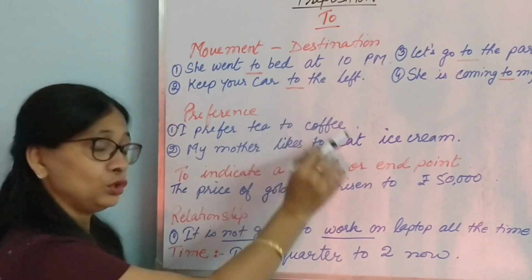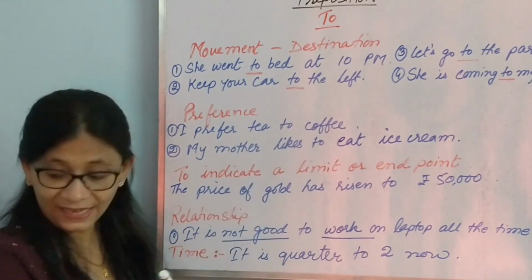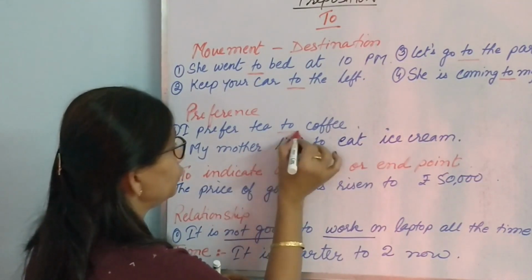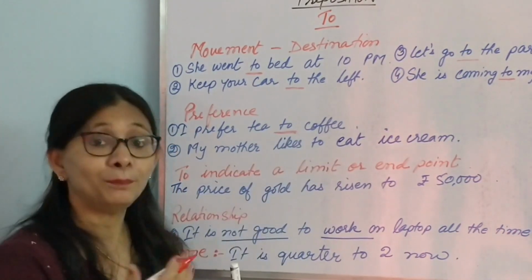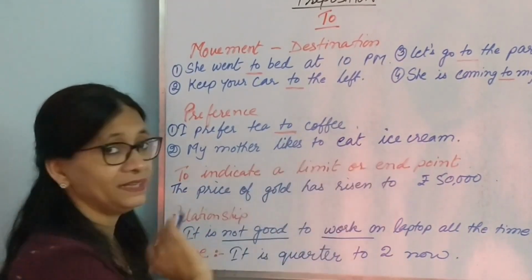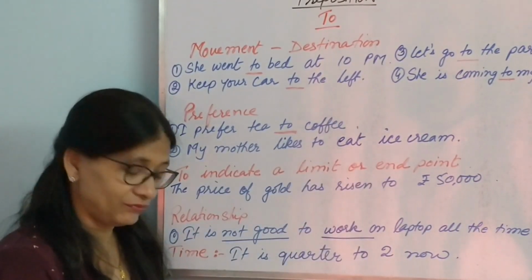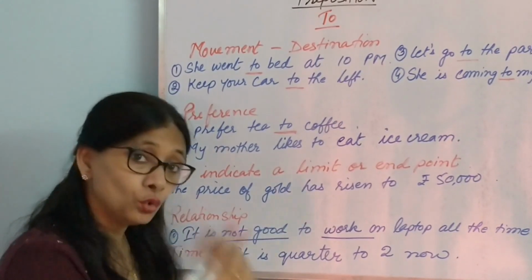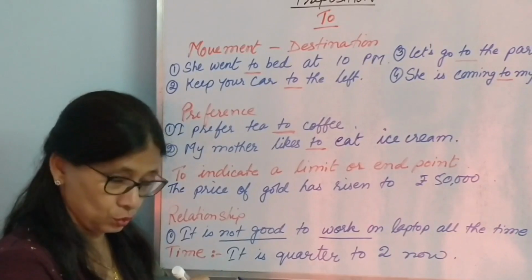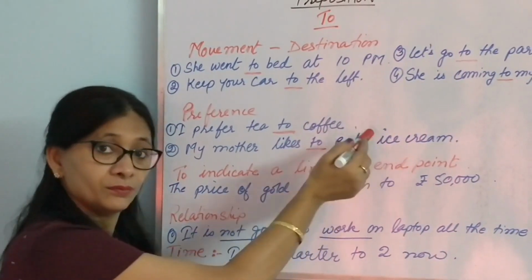I prefer tea to coffee. It means that I like tea more than coffee. So we use "to" here to indicate my preference. Then, my mother likes to eat ice cream. Again, preference. My mother likes to eat ice cream. So we are using "to" to indicate liking.